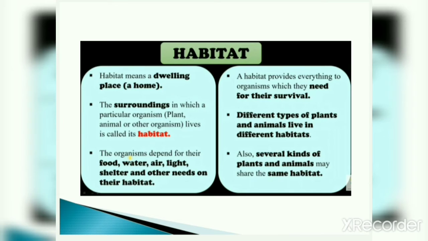Like we humans live on land, so we get our necessities, our needs from land only, like food, water, air, light, shelter and other things. Okay. Similarly, fishes live in water and they get their necessities from the water only. A habitat provides everything to organisms which they need for their survival.